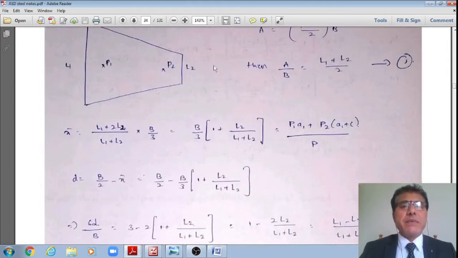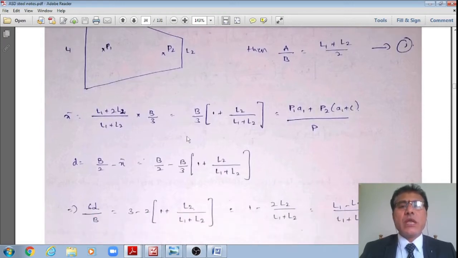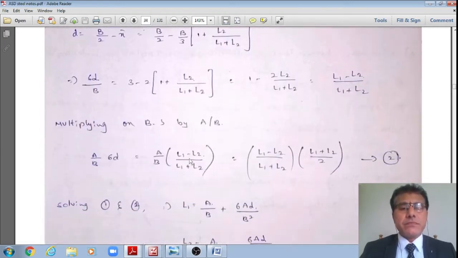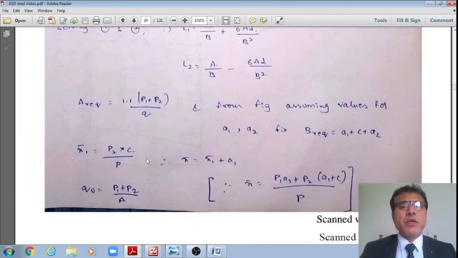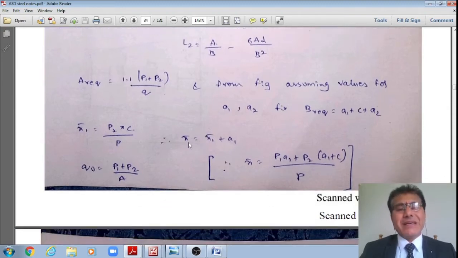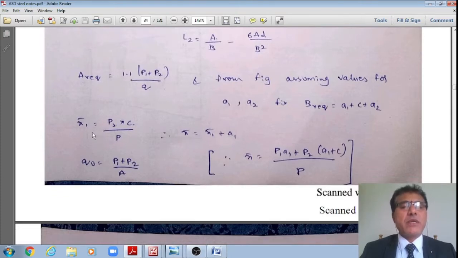Therefore, now I've fixed the dimensions L1 and L2. Now I know how to get the area. A required is equal to 1.1 multiplied by total load P1 plus P2 divided by Q, and the breadth required is equal to A1 plus A2 plus C. That is required. We will provide that much only.